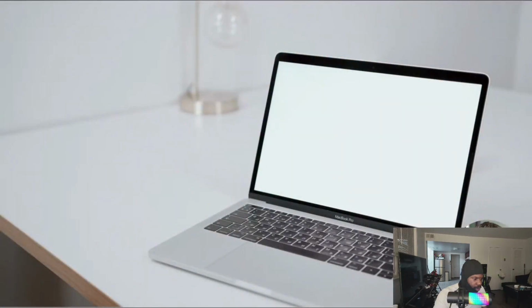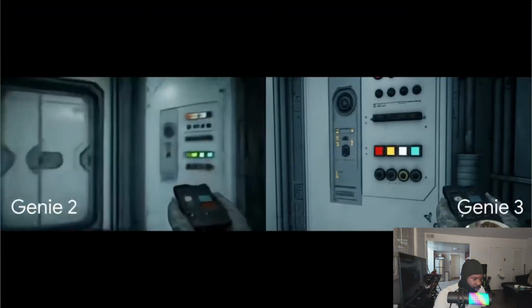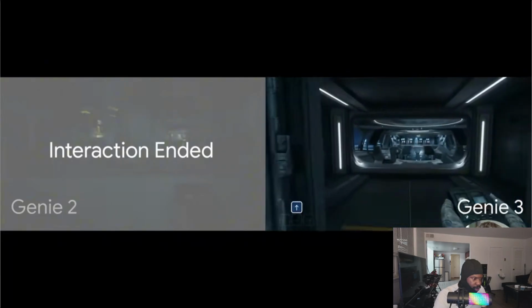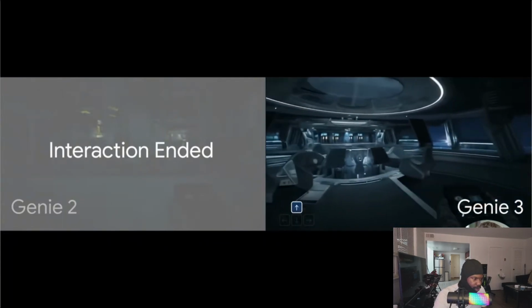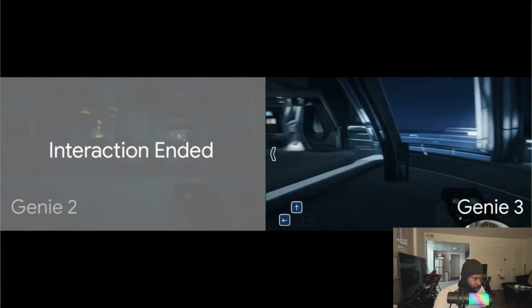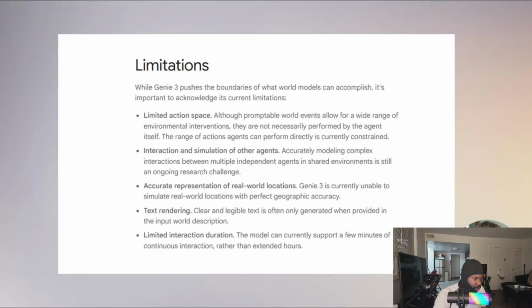Now, let me be honest about the limitations, because there are some, and you need to know them. According to Google DeepMind's official blog, here are the current limitations. First, the worlds only last a few minutes before they start getting weird. The model can currently support a few minutes of continuous interaction rather than extended hours, though this is way better than Genie 2, which only lasted 10 to 20 seconds. Second, you have limited action space. Although promptable world events allow for a wide range of environmental interventions, they are not necessarily performed by the agent itself. The range of actions agents can perform directly is currently constrained.